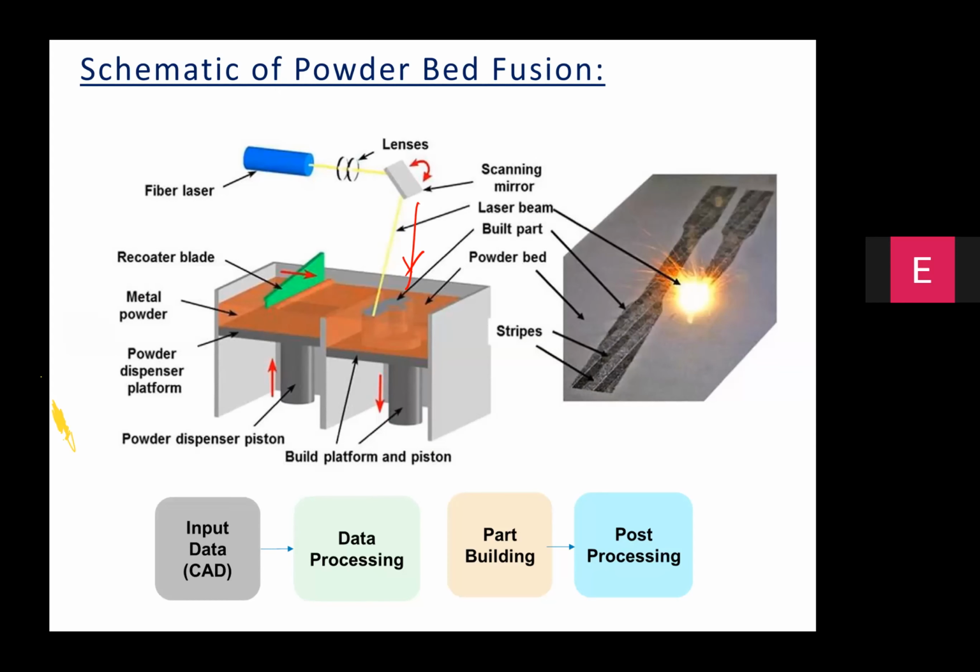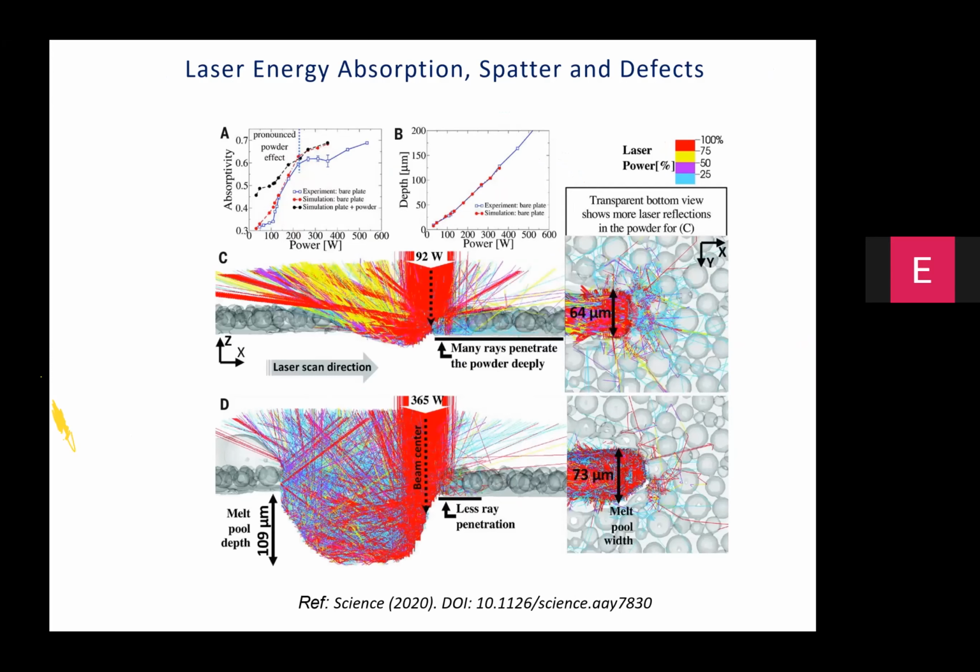Incidentally, what happens is the beam in this case, when it falls on the powder, undergoes multiple reflections, and it's important to note that not all the materials are compatible with the powder bed fusion process.